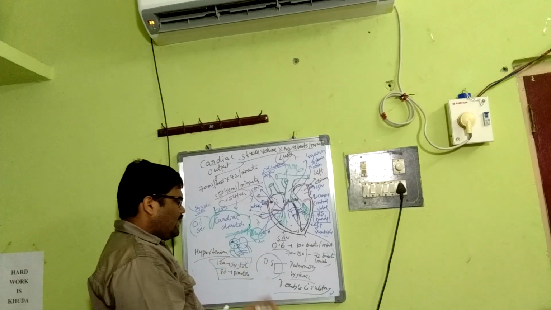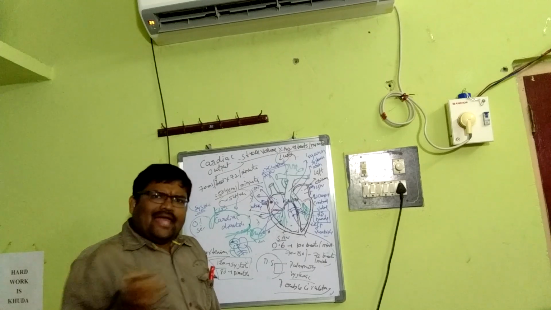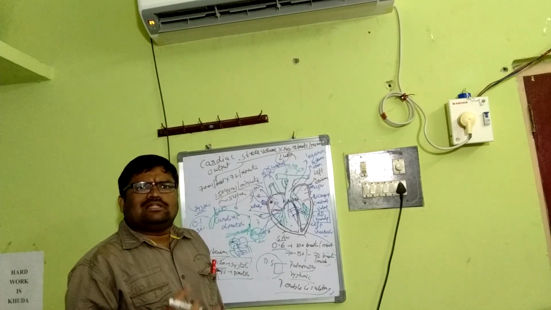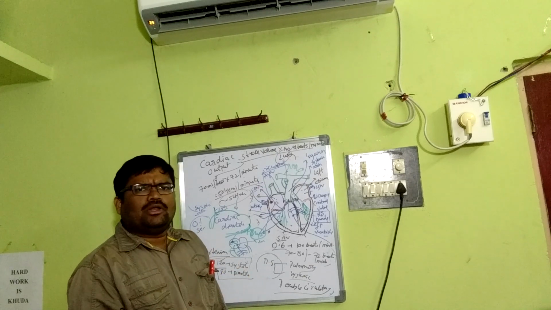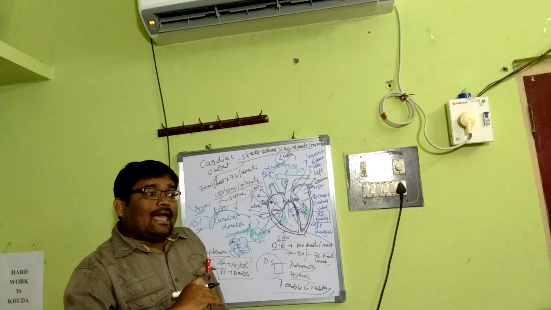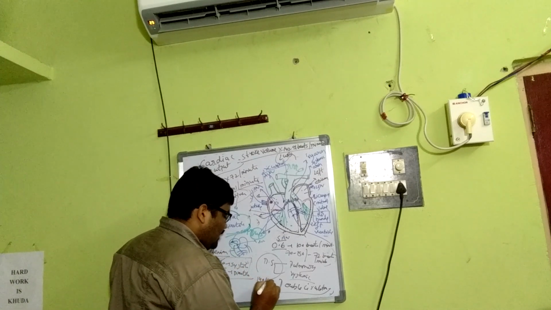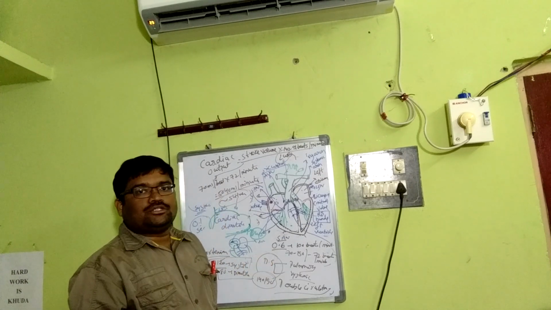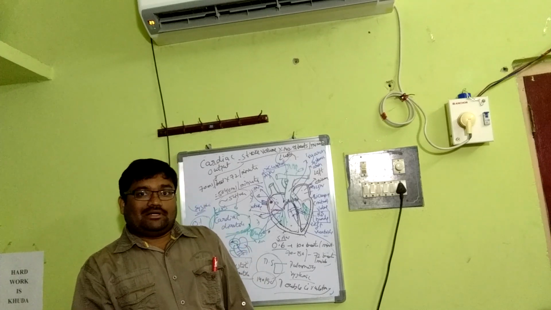Blood pressure is the force exerted by the blood against the wall of the blood vessel. If it is higher than 140 by 90, it leads to hypertension. Generally, it is associated with diabetes and smoking, particularly.